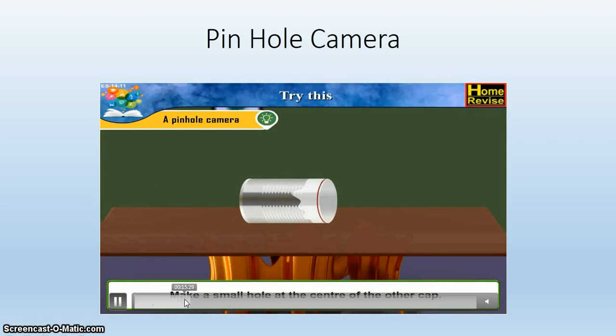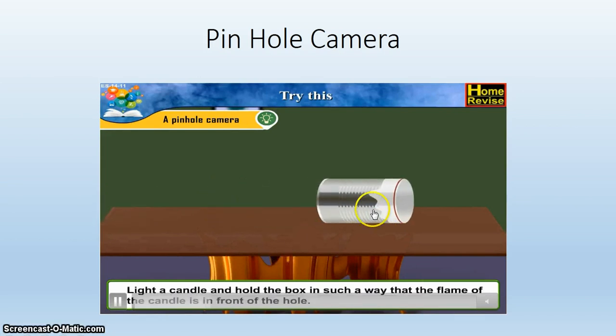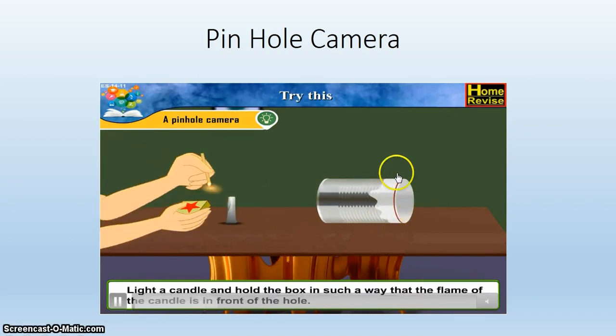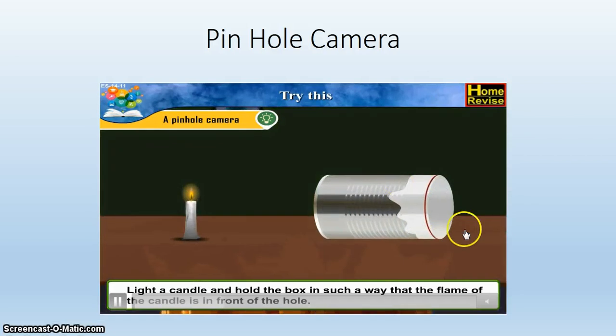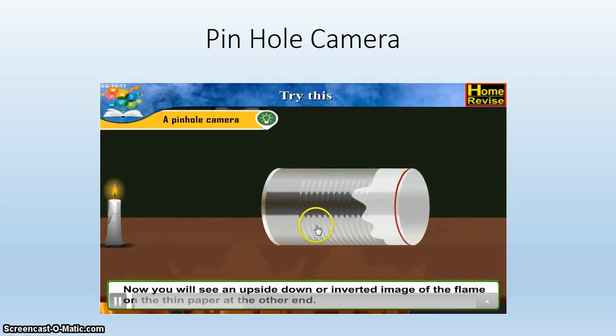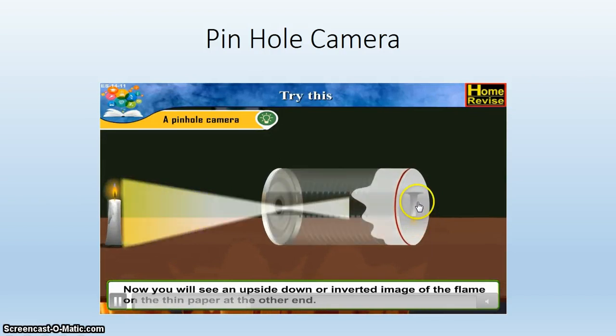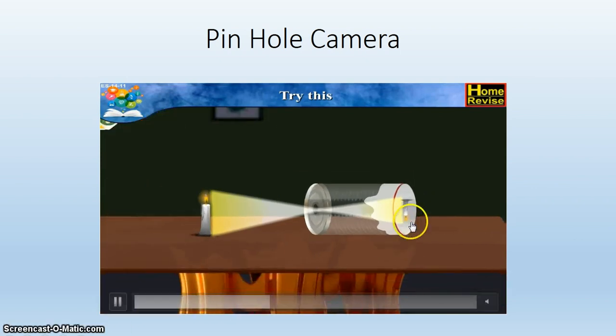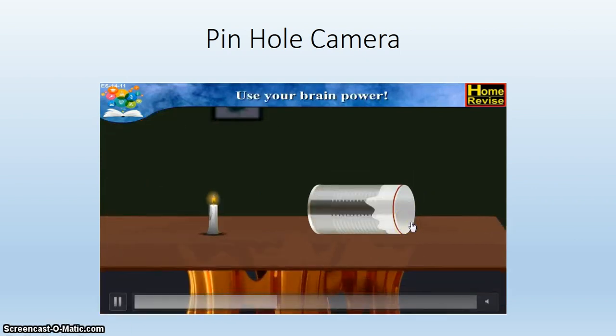Just cut one side open, and you make a small hole. It should be pin-sized. Then on the other side too, you cut it open and fix a piece of paper there. Then you light a candle here, and you can observe the image at the back turn upside down over here. All right, so this is a simple construction of a pinhole camera.